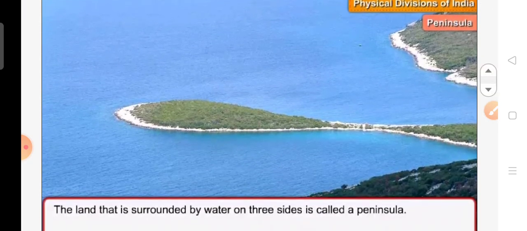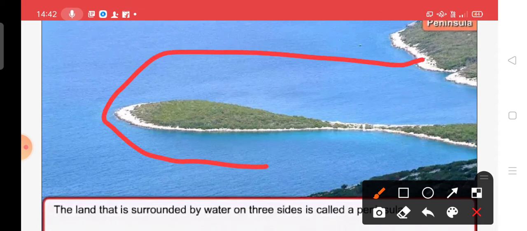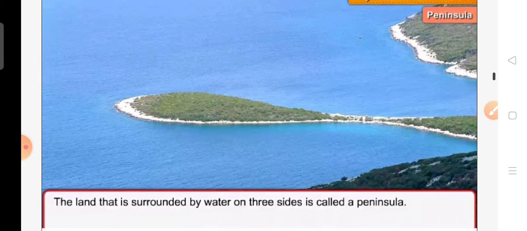The land that is surrounded by water on three sides is called a peninsula. So children, what does a peninsula mean? The land that is surrounded by water on three sides is called a peninsula. In this picture you can see a peninsula.